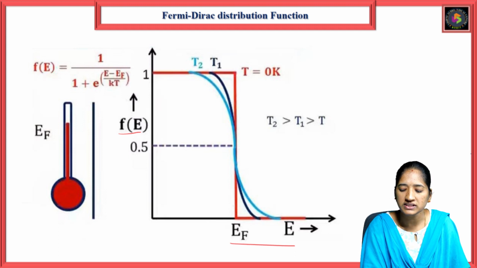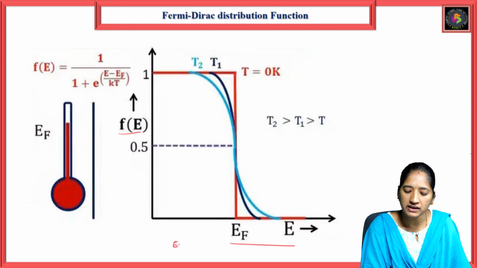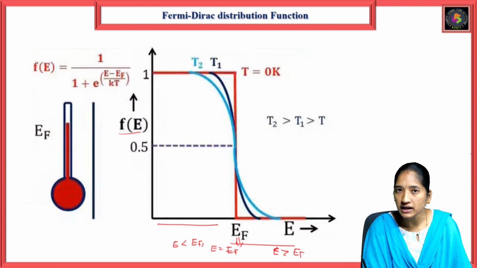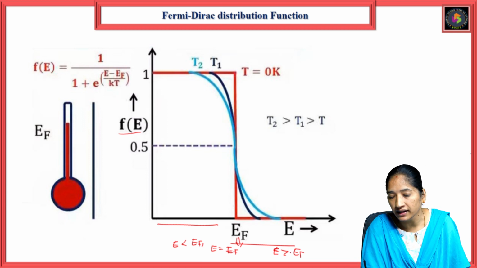So at T equals 0, there are three conditions. Here E is less than EF, one condition, E is equal to EF, and E is greater than EF. What happens? Three conditions. This is E less than EF, this is E equal to EF, this is the region E greater than EF.